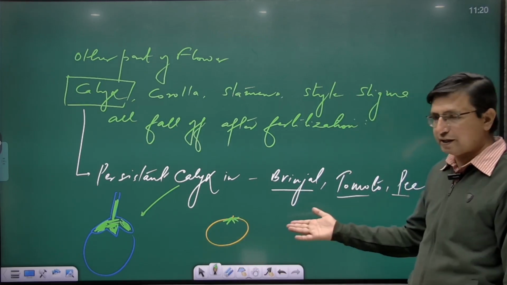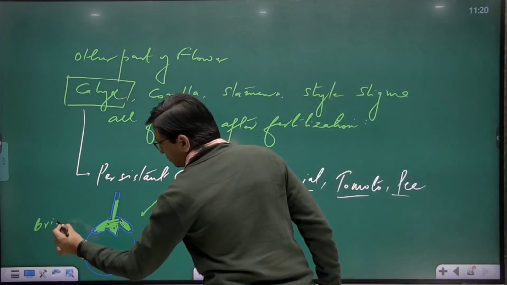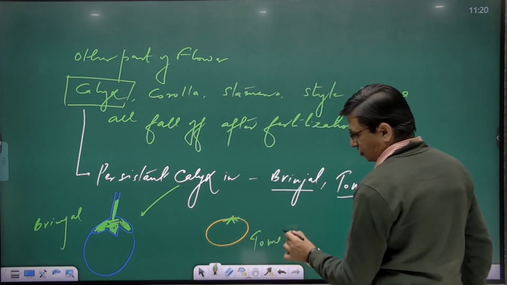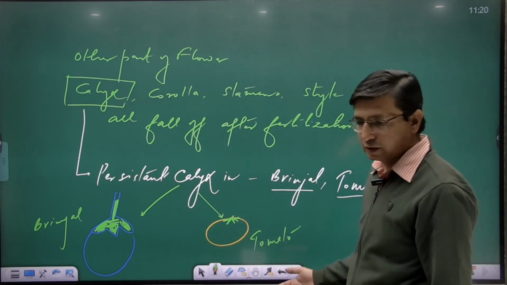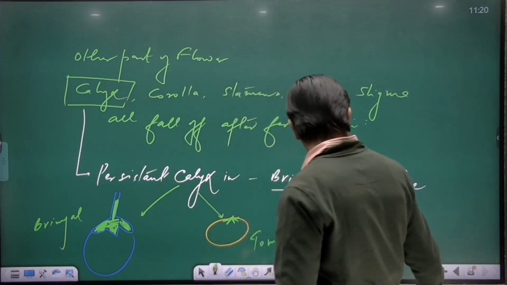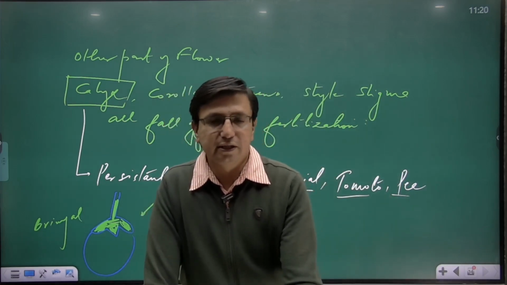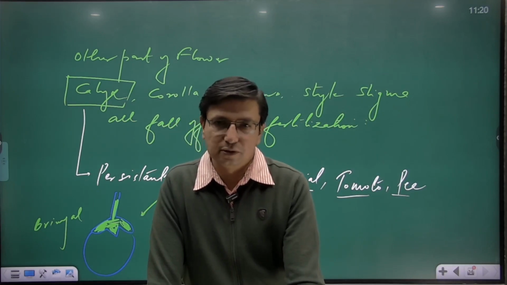Pea also you would find the same thing. So this is brinjal. This is what? Tomato, where you find persistent calyx. So here we come to the end of this chapter, and later we start with sexual reproduction in angiosperms. So thank you.